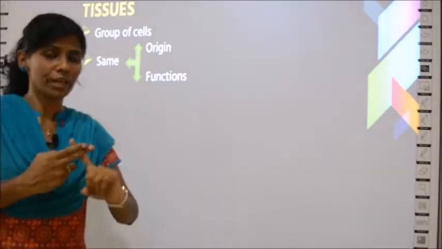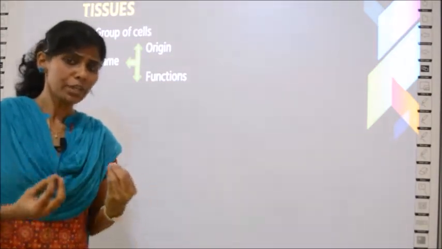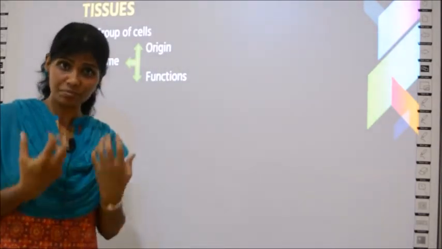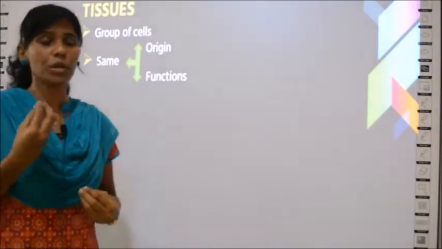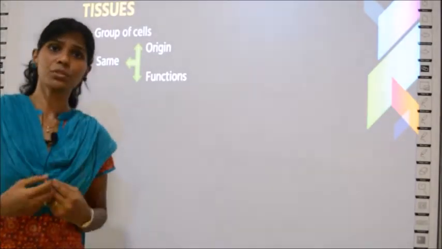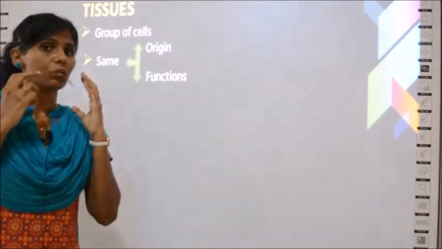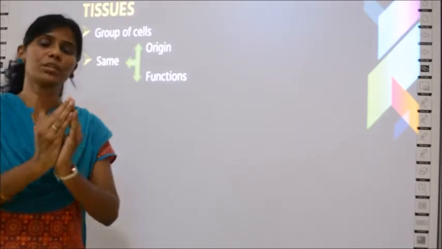Second, same functions. Each cell has separate functions. For example, if it is a root cell, its function is to absorb water, right? At the same time, if it is a leaf cell, what would be its function? Its function would be different. It would be photosynthesis. So, what can I call tissues? A group of cells with the same functions.